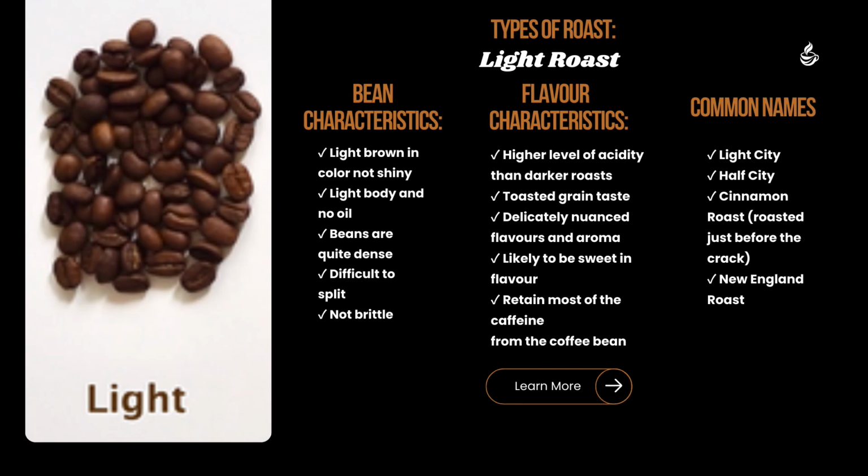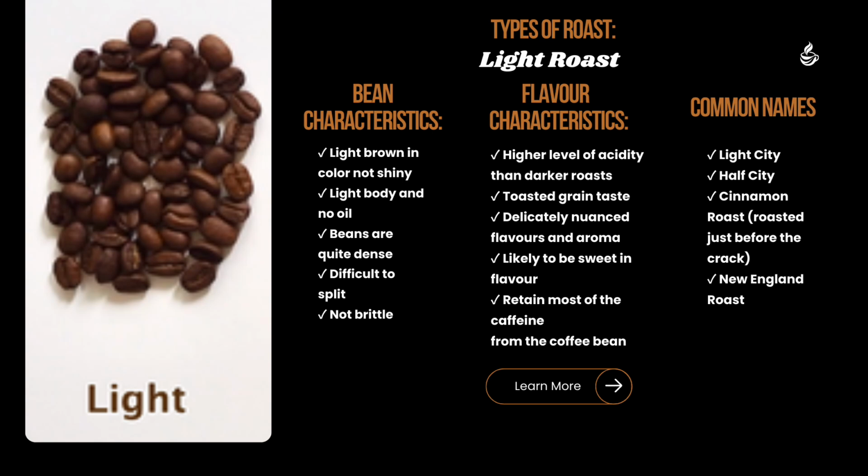Here are the 4 types of roast levels. Number 1 is light roast. The bean characteristics of light roast are light brown in color, not shiny, light body, and no oil. Beans are quite dense, difficult to split, and not brittle.